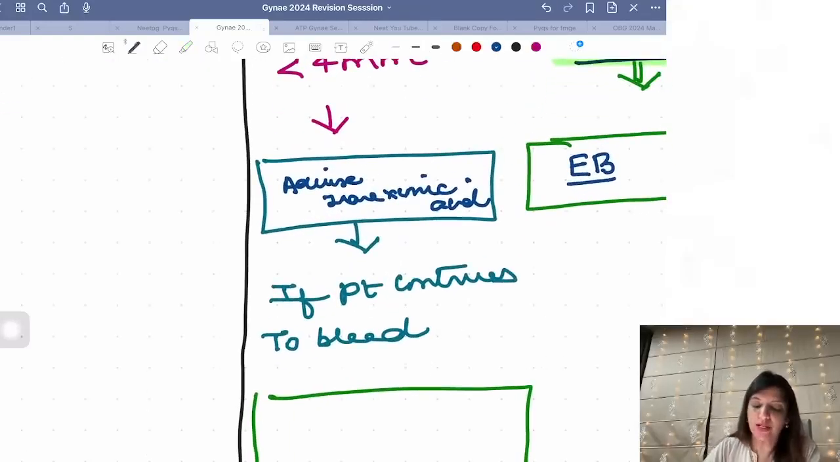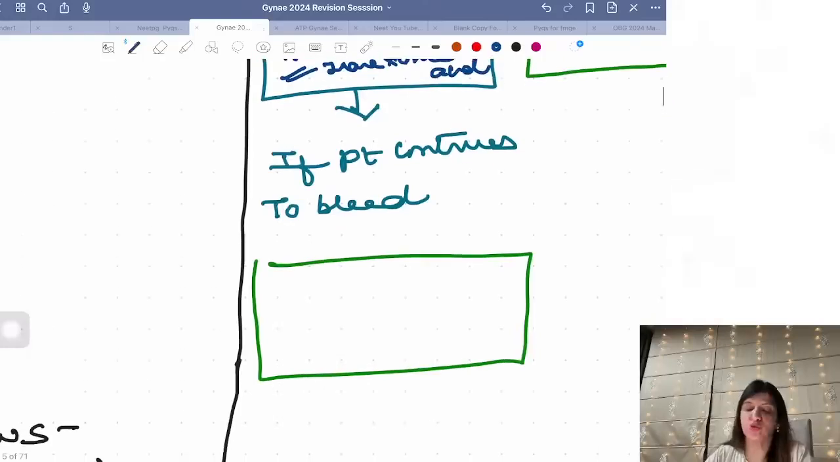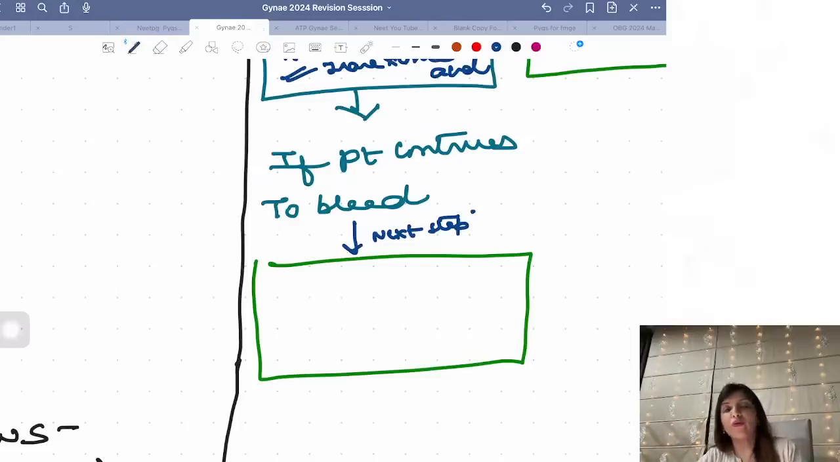Now, suppose the endometrial thickness is less than 4 millimeters and you have given tranexamic acid to your patient thinking that the bleeding would stop. But the bleeding did not stop, right? In the menopausal age group I am not giving any hormones. In the menopausal age group, for treatment, what am I giving? Tranexamic acid. Now, after giving tranexamic acid, if the patient continues to bleed, now they ask you what is the next step. Look, in OBGYN, next steps are very, very important. So now your question is saying that endometrial thickness is less than 4 millimeters, you gave tranexamic acid, but still your patient continues to bleed. What is the next step?